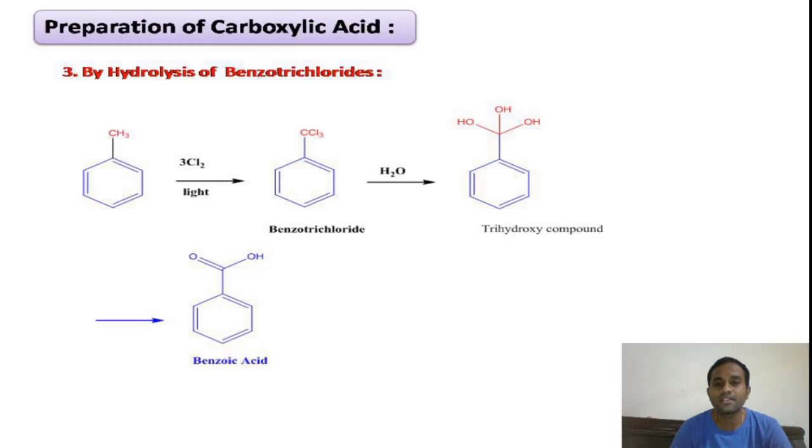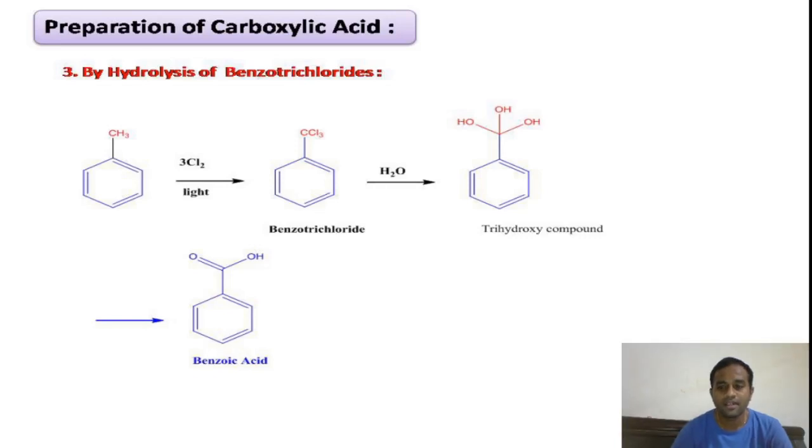in which the 3 Cl atoms are replaced by hydroxy groups. This is a nucleophilic substitution reaction in which chloro groups are replaced by 3 hydroxy nucleophiles to get a trihydroxy compound as the product. You see here the 3 hydroxy groups are on the same carbon. Such trihydroxy compounds are called geminal type. Those geminal trihydroxy compounds are unstable, which on heating lose a water molecule to give benzoic acid as the product. This is the hydrolysis of benzotrichlorides.